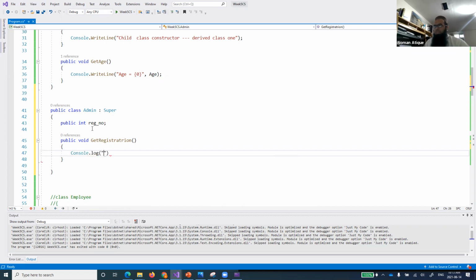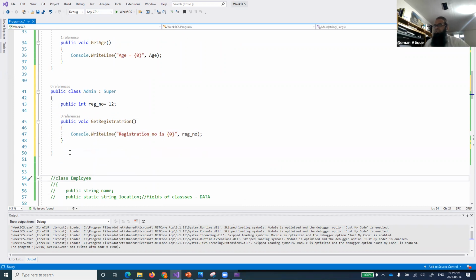Console.log. So registration number is, and reg number. Registration number, right? And let's define some registration number, arbitrarily any number, and then we can set up the functions. Oh, not log. JavaScript again came into action. Console.WriteLine. Right, so I've just defined a function get registration, which typically prints out the registration number. So let's see what comes up now.